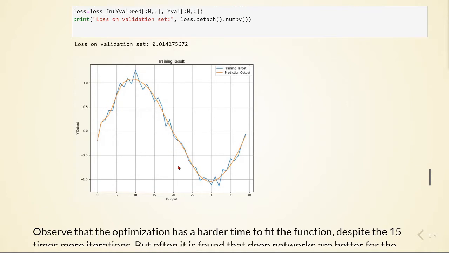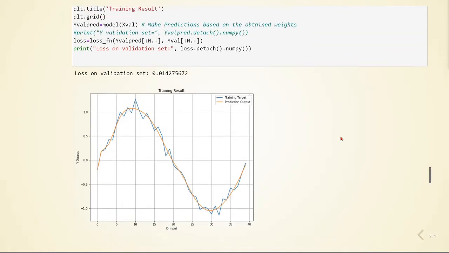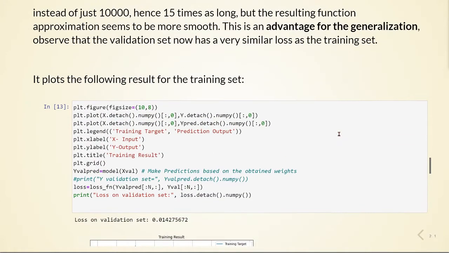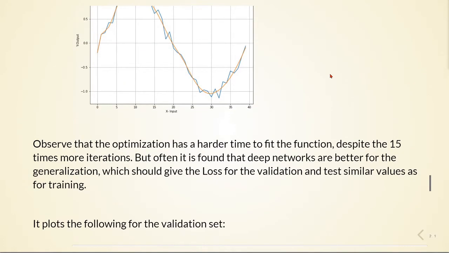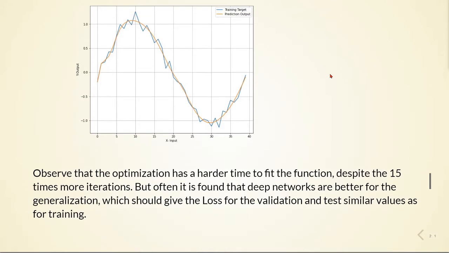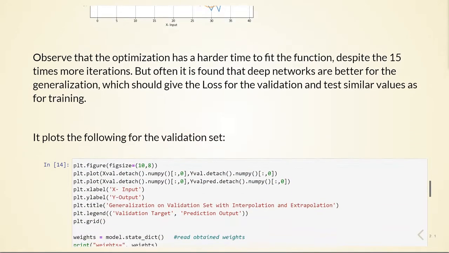Then the prediction, so we see it is smooth, and it's robust against noise. And the optimization has a harder time to fit the function despite the 15 times more iterations, but often it is found that deep networks are better for generalization, which should give the loss for the validation and test similar values as for training.